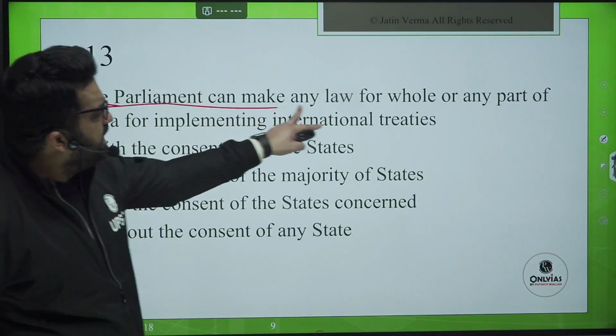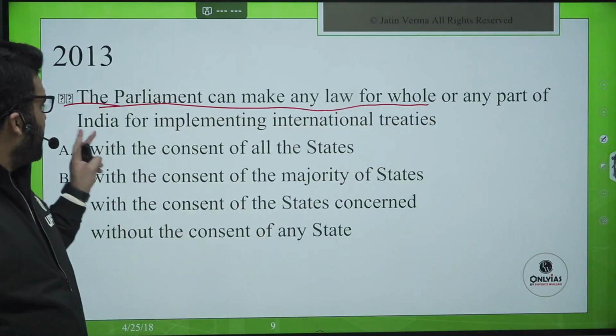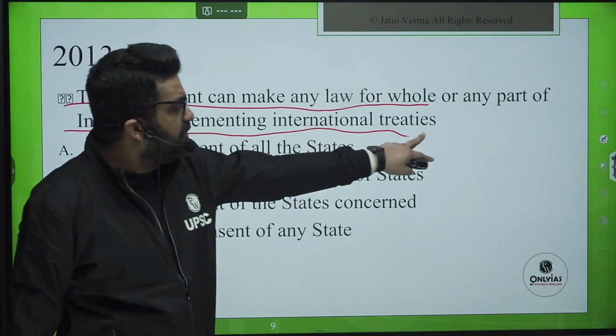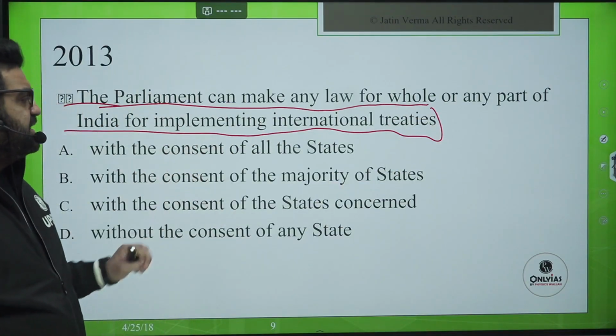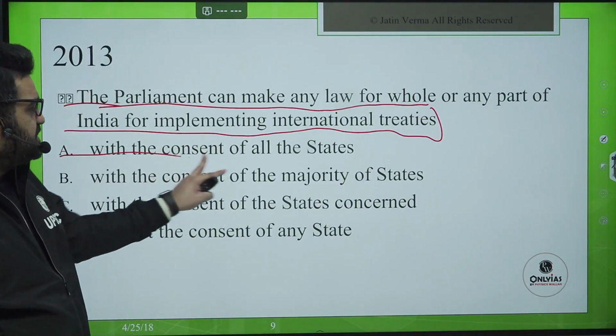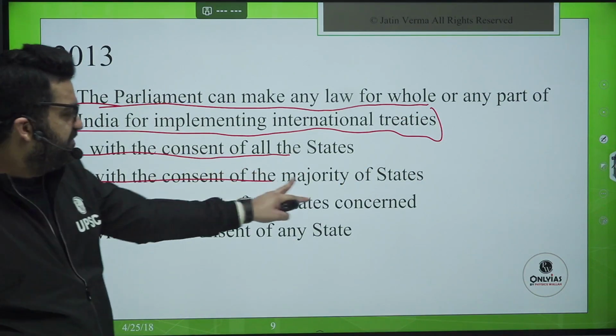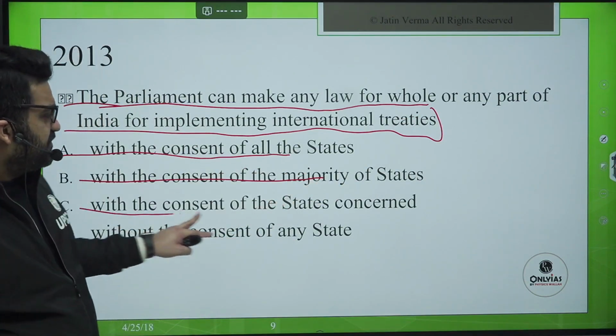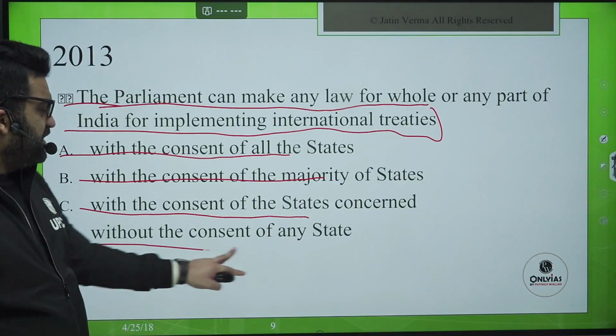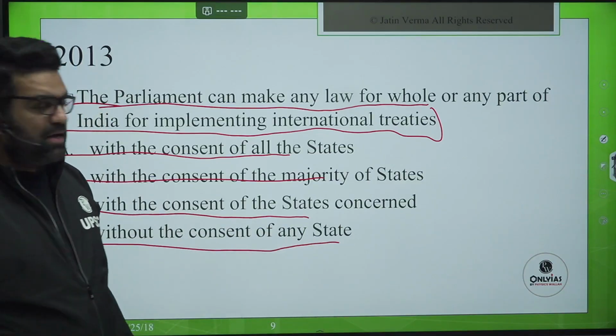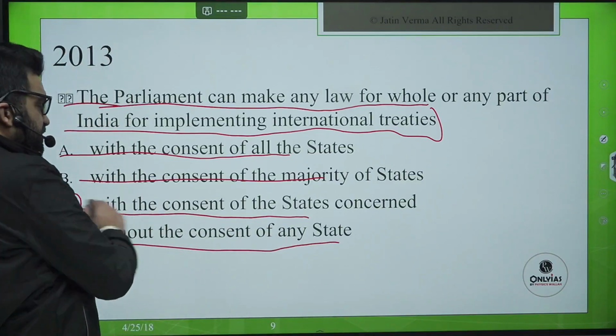Now, the Parliament can make any law for the whole or any part of the territory of India for implementing international treaties. A, with the consent of all the states, B, with the consent of majority of states, C, with the consent of the state concerned, D, without the consent of any state. So this again seems to be this thing.